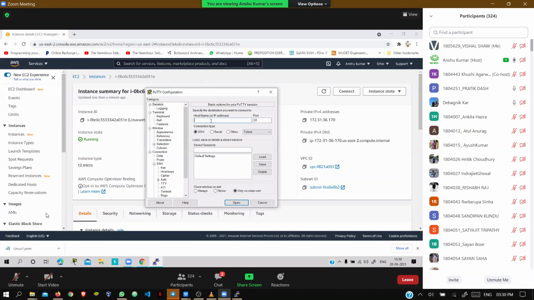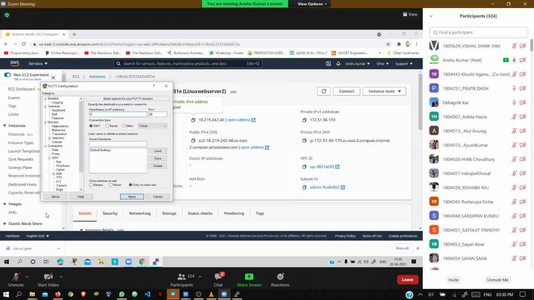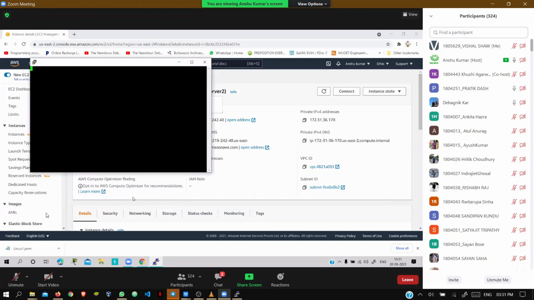Type that IP, 15.219.242.48. Just type it, or you can copy paste also, then go to Open, and here you need to write login as.